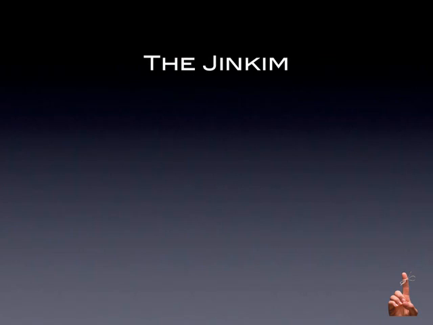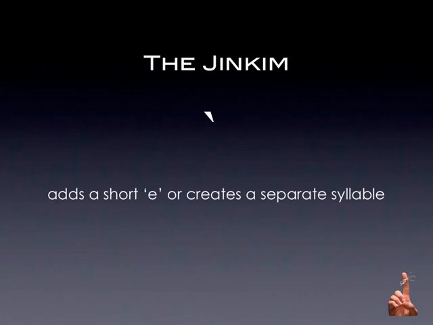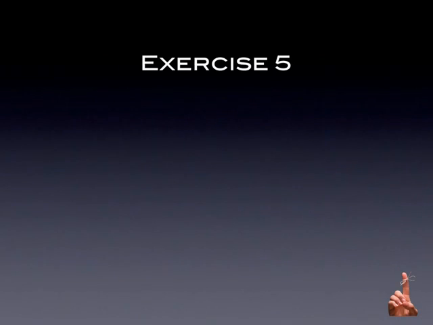We've talked a little bit about the jinkim, but here it is again. The jinkim looks like an apostrophe. It's placed over a letter. When it's over a vowel, it creates a separate syllable for that vowel, or it simply adds a short E before a consonant, the consonant that it appears over. So let's do some more practice. Exercise 5. So take a look at this word and see what you think of it. Try to read it.